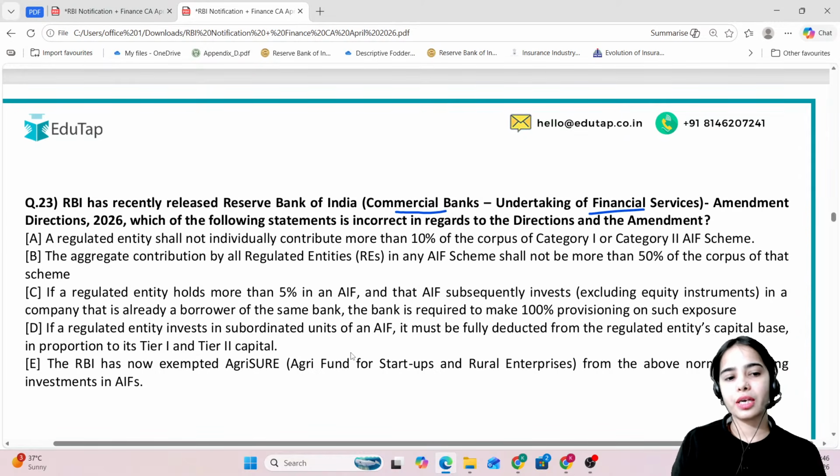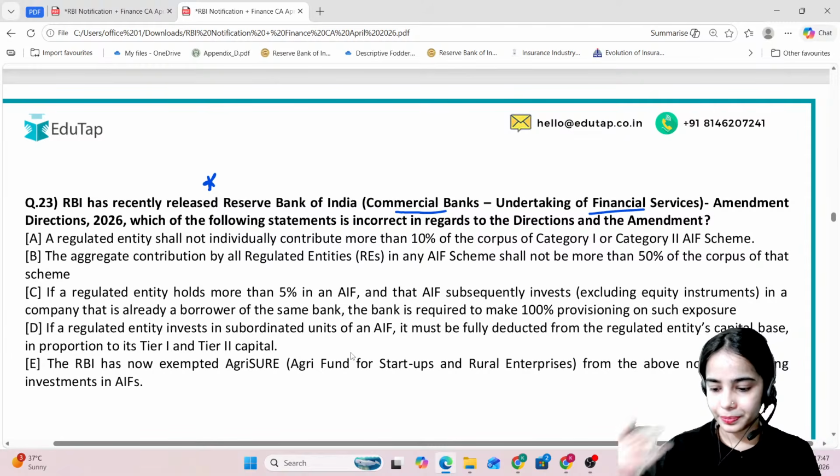Okay. Now coming to the next question, that RBI has recently released Reserve Bank of India Commercial Banks Undertaking of Financial Services Amendment Directions 2026. Which of the following statements is incorrect in regards to the directions and the amendment? Try to read the question and try to answer this question.